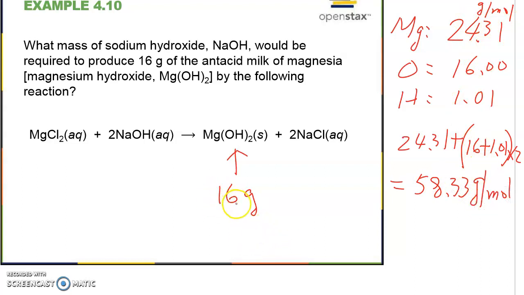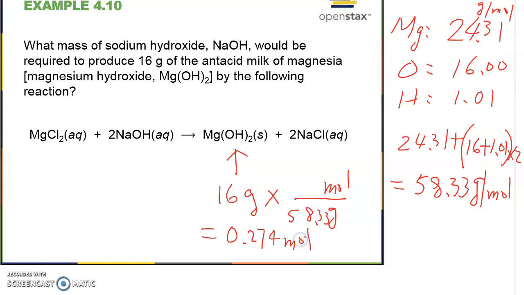So 16 grams will be equivalent to how many moles? We need to cancel out the gram, so we put the gram in the bottom, and we want to convert it into moles. So gram will be 58.33. What I would get is 16 divided by that number. I get 0.274 mole.